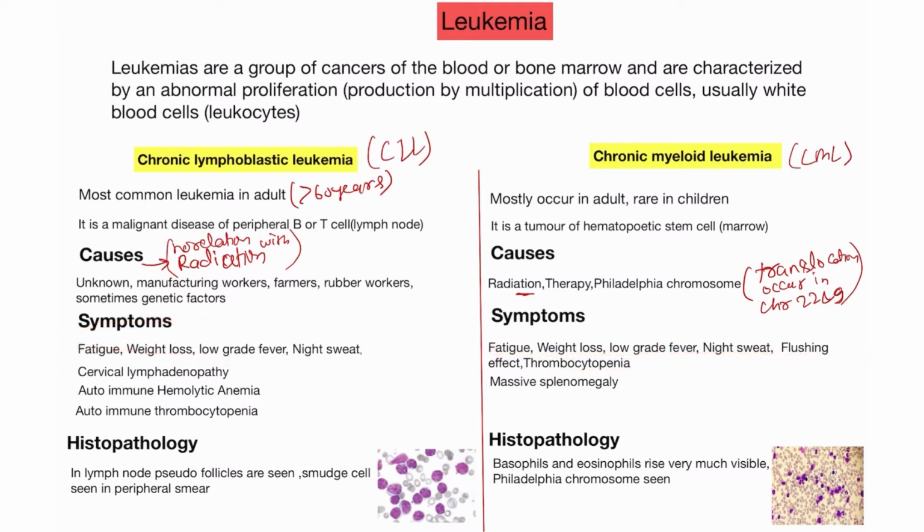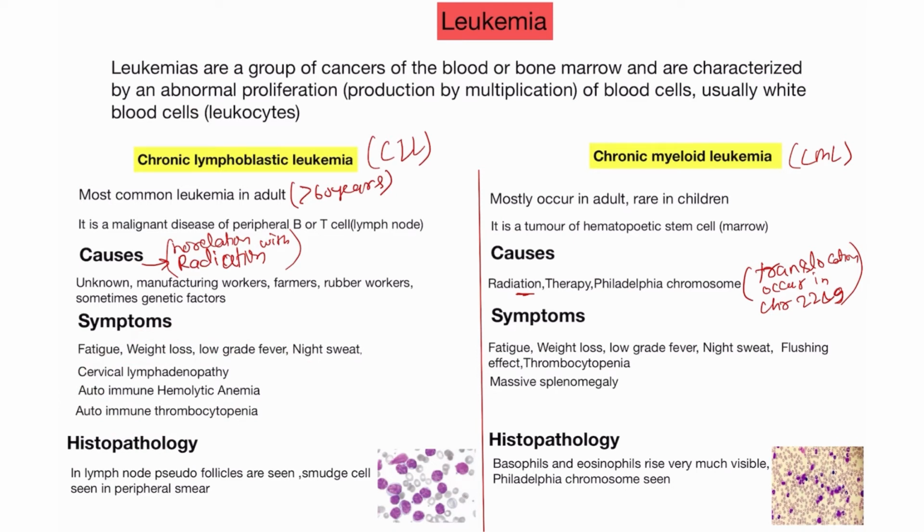But specific symptoms like cervical lymphadenopathy, autoimmune hemolytic anemia, means AIHA, and autoimmune thrombocytopenia occur only in the CLL.